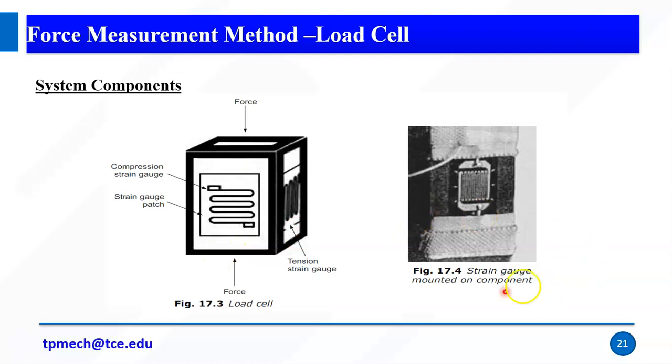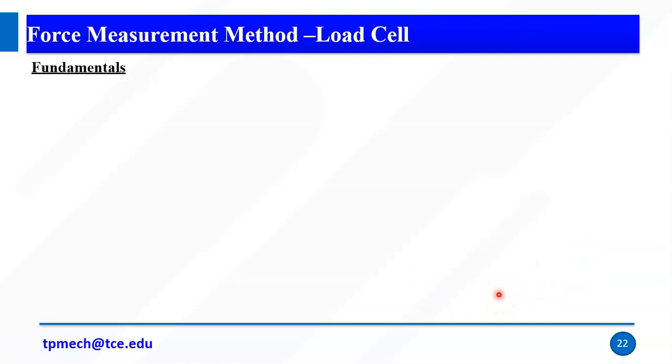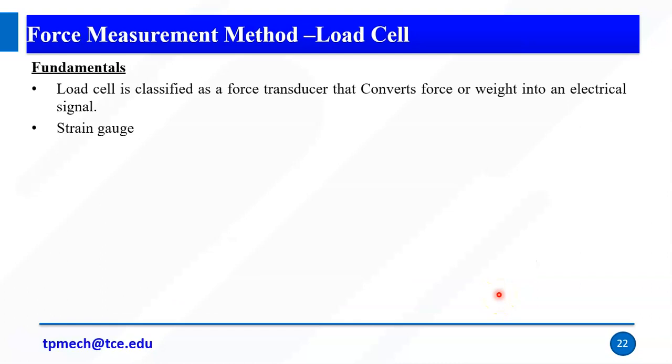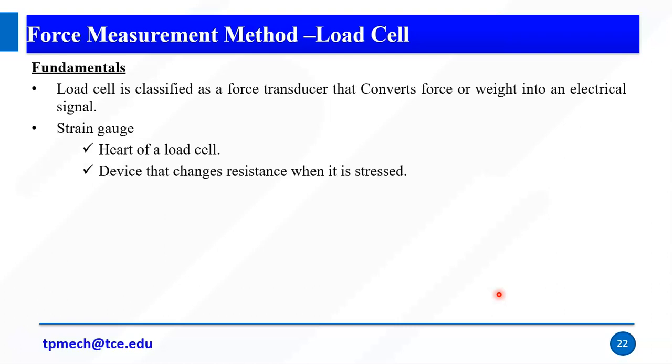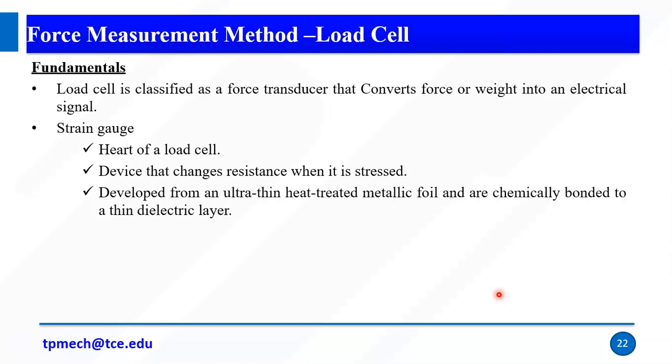So this is the strain gauge mounted in the component. So a load cell is classified as a force transducer that converts force or weight into an electrical signal. So strain gauges produce the electrical signal. That electrical signal is converted to the force. So the strain gauge is the heart of the load cell. Like our computer has a CPU, similarly the strain gauge is the heart of the load cell. It is a device that changes resistance when it is stressed. So strain gauges will change the resistance when stressed.